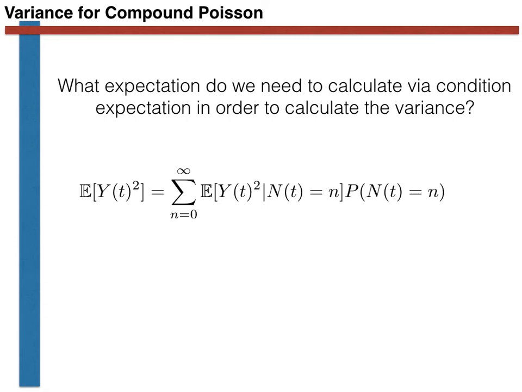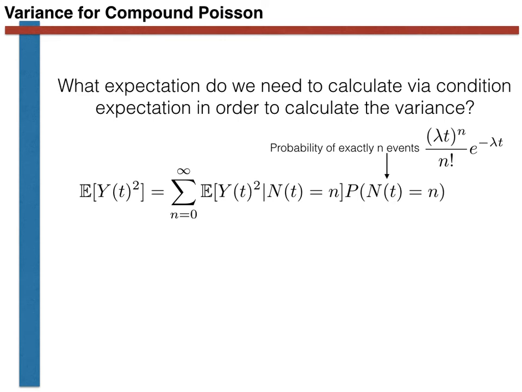As stated previously, we are calculating this expectation of Y(t) squared using the conditional expectation, just as we did previously when we were calculating the expectation of Y(t). The probability that N(t) is equal to n here is straightforward to determine. This is just the probability that exactly small n events have happened by time t. As was discussed when we were looking at the expectation, this we can calculate using the expressions we derived when we were looking at the Poisson process, as shown here.